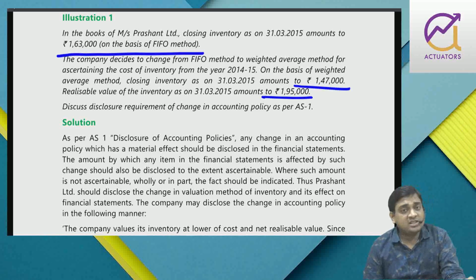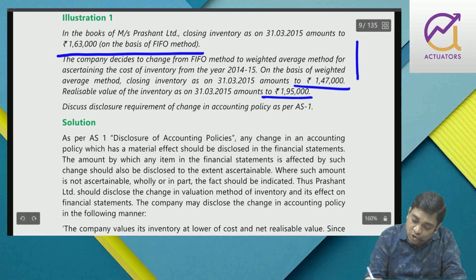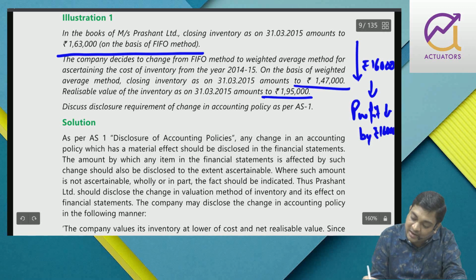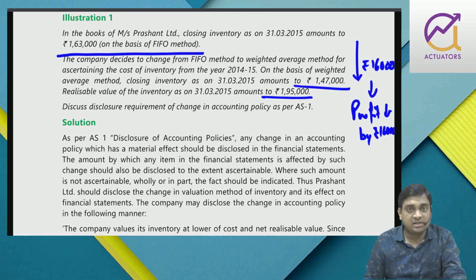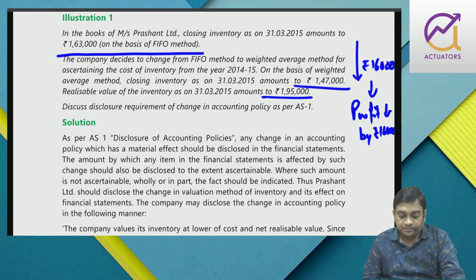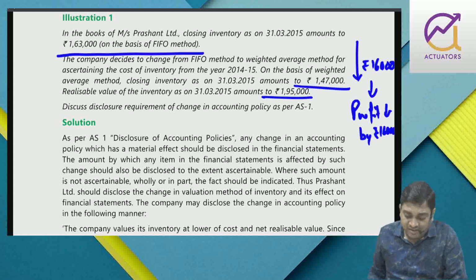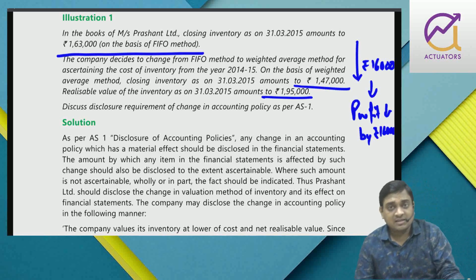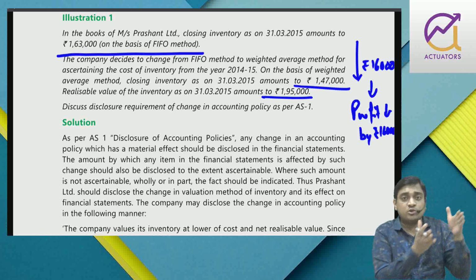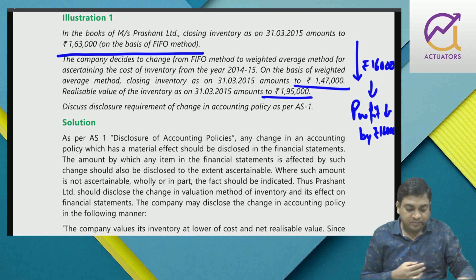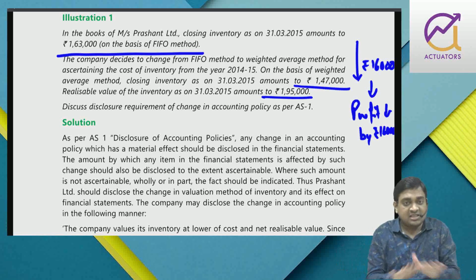However, the company has changed its policy from FIFO to weighted average, which will pull down my closing stock by rupees 16,000, and therefore my profit will also decrease by 16,000. So first of all, you have to explain the policy. What is accounting policy, right? Is that fine? So how have they written this answer? You can practice. The more and more you read, accordingly you should practice and compare it with the standard answer. So this is a change in accounting policy.